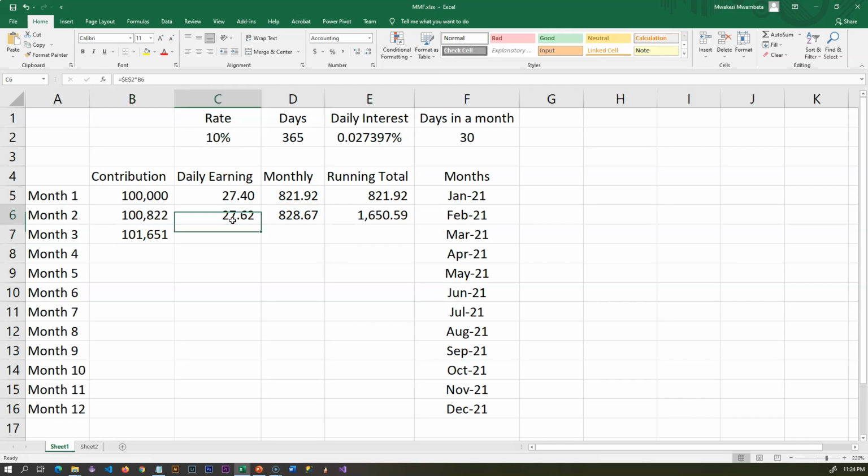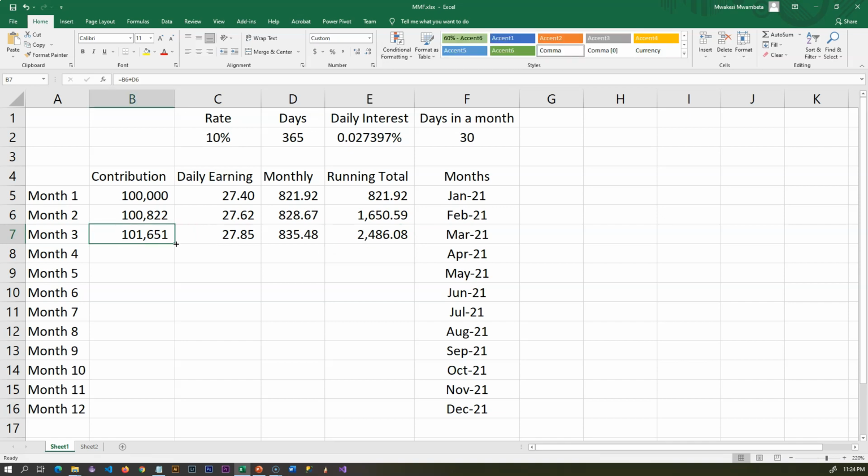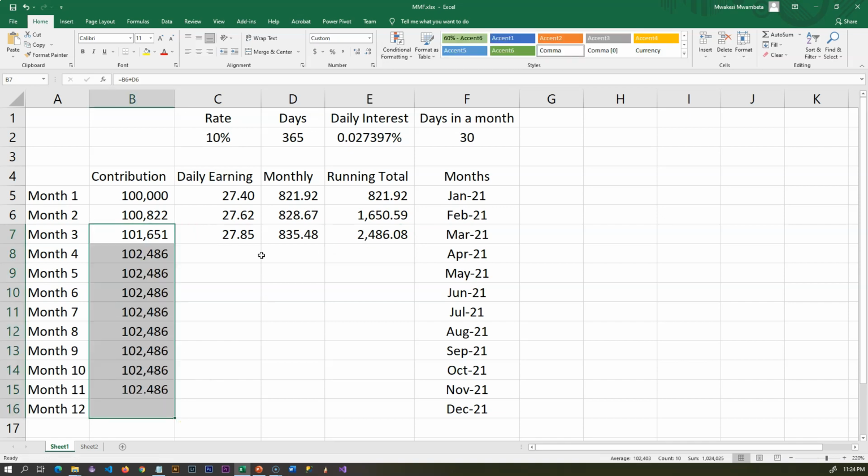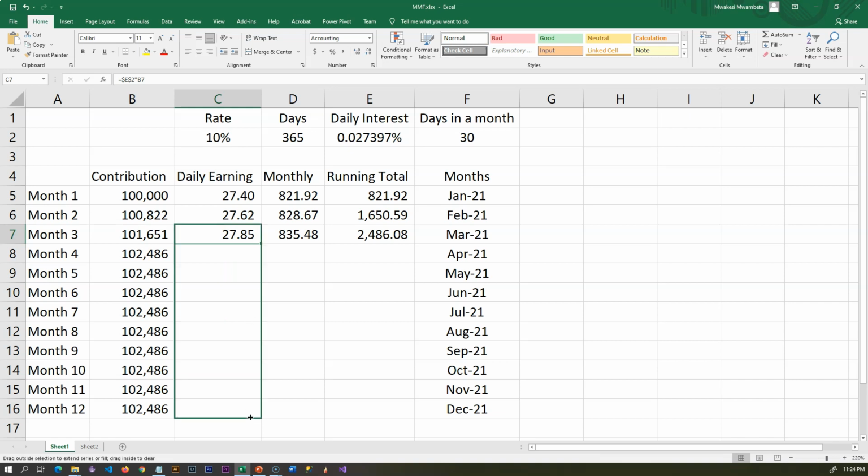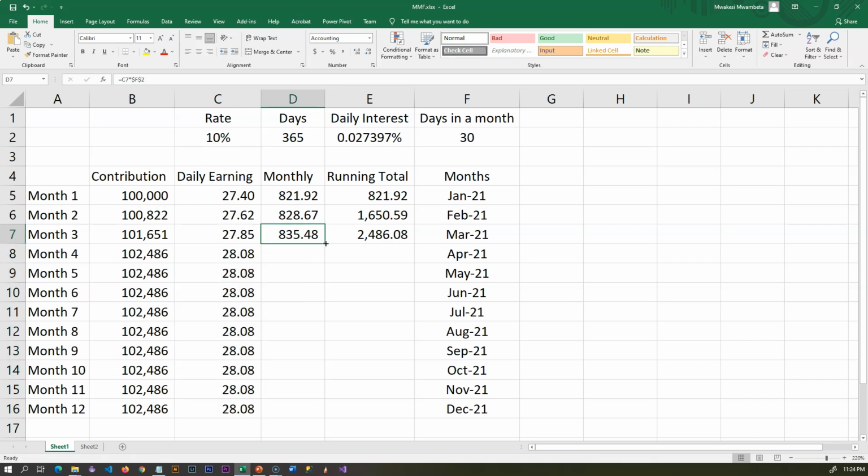Same thing happens here, and we see an increment of around 23 cents into your daily earning, and this is your monthly earning and summation of the running total, which is apparently now at 2,486.08. Okay, so let's pull in these formulas to see what will be the final outcome on the 12th month.